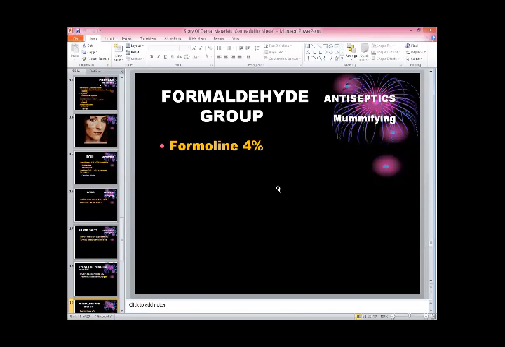That is why, though it is a very strong antiseptic killing all types of bacteria and viruses, its use is restricted because it has a very pungent smell, and it is very annoying for us when we use it in surgeries. But it is a very strong mummifying agent.